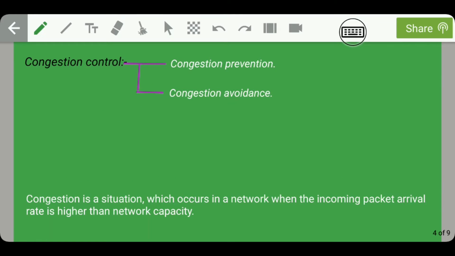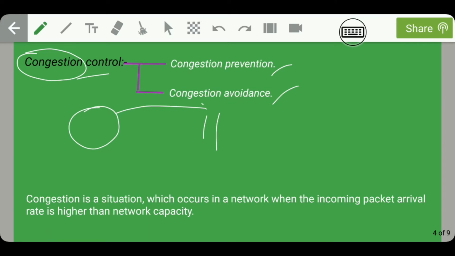Guys, moving on, let us discuss what congestion control means. Congestion control refers to congestion prevention and congestion avoidance. First of all, let us talk about what congestion means. Let us say that I have an apple and this is my throat size, through which I want to take the whole apple at the same time.